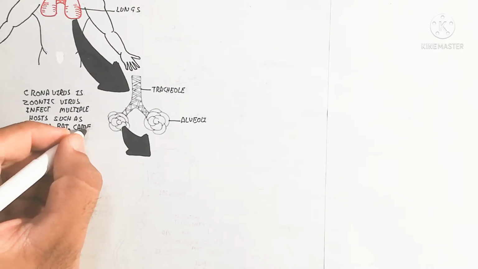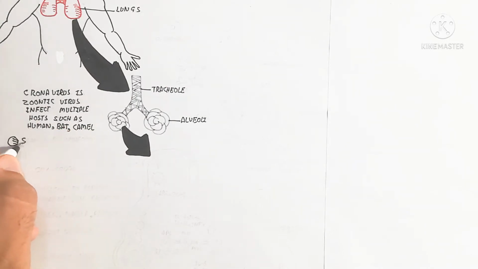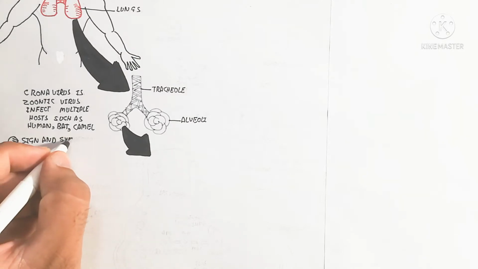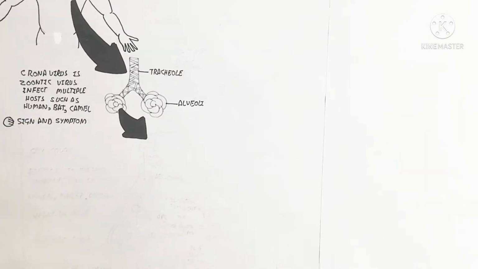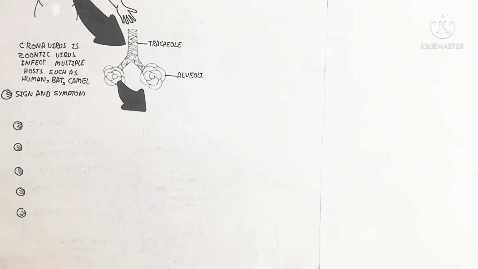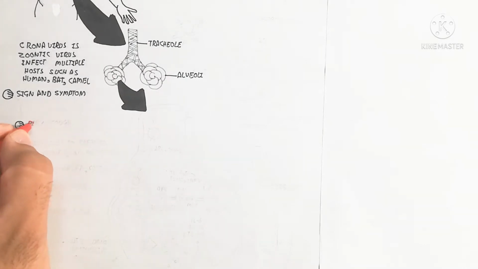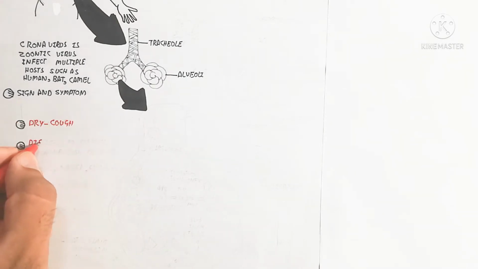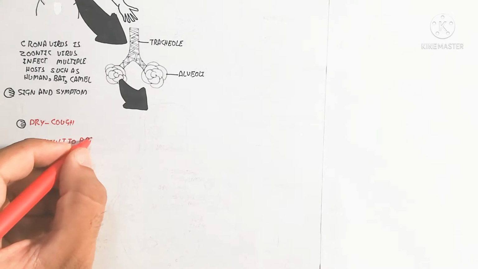The signs and symptoms we will discuss are dry cough, difficulty breathing in and out, shortness of breath, and fever, nausea, fatigue due to the unavailability of complete breathing.